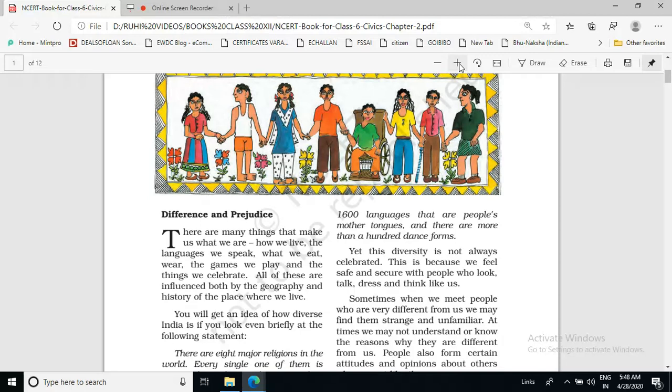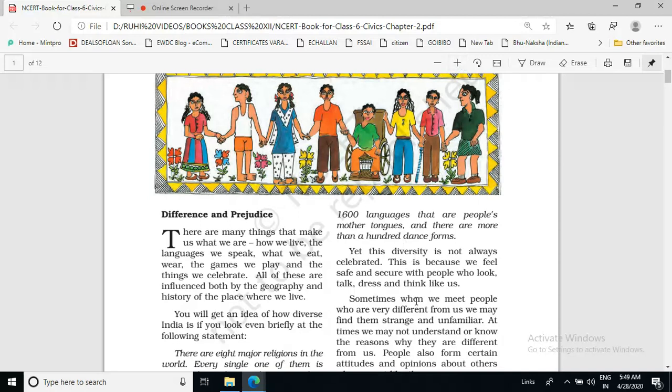So we like to live with people who are like us, and because of this mentality, because of this thought, people start behaving in a wrong manner with those people who are not like them. Okay. Now, I am reading this text.